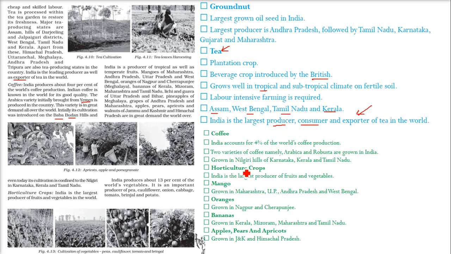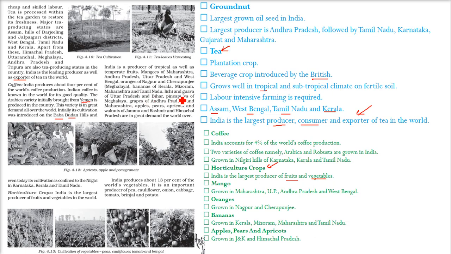Coming to horticulture crops, India is the largest producer of fruit and vegetables. Growing fruit and vegetables comes under horticulture. If you see here, India is a producer of tropical as well as temperate fruits. Mangoes of Maharashtra, Andhra Pradesh, Uttar Pradesh and West Bengal. Oranges of Nagpur and Cherrapunji in Meghalaya. And bananas of Kerala, Mizoram, Maharashtra and Tamil Nadu.